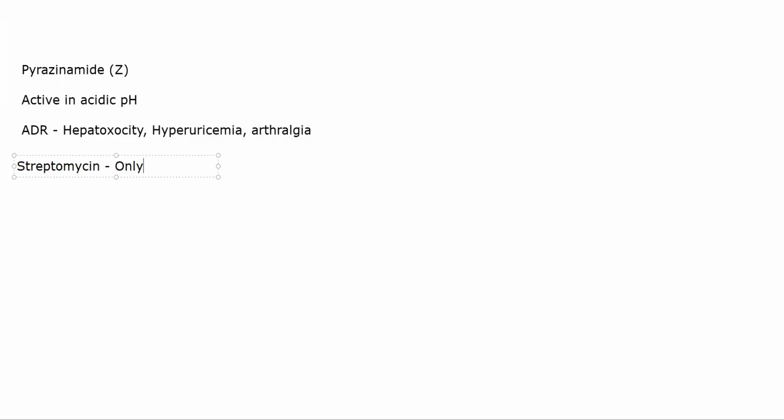So, some important points: it is only used against extracellular organisms, specifically extracellular mycobacterium, where it is coming in blood and bodily fluids. And this is specifically because it has very poor penetrating power. It is given IM, intramuscular, and causes ototoxicity and nephrotoxicity like any other aminoglycoside.